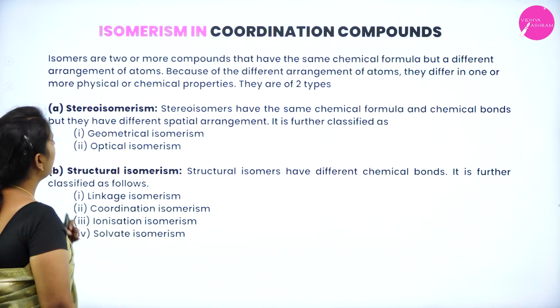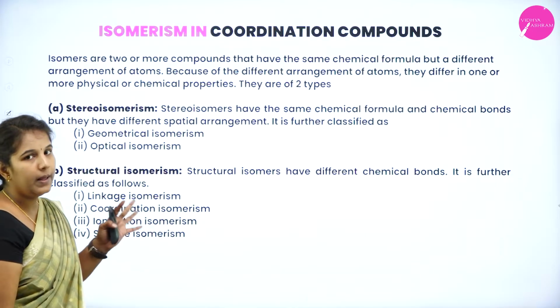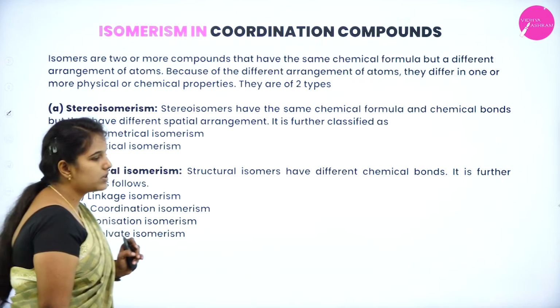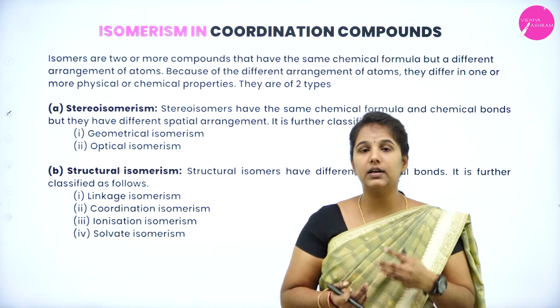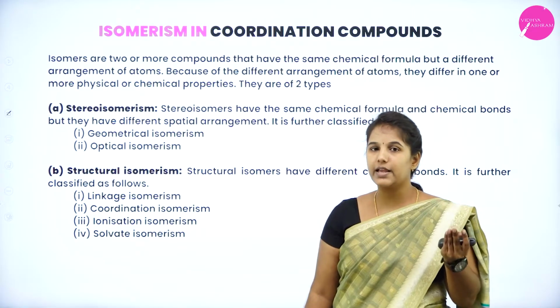Okay, so isomers are two or more compounds that have same chemical formula but differ in their arrangement of the atoms. Because of the different arrangement of the atoms, they exhibit different physical and chemical properties. So what is isomerism?